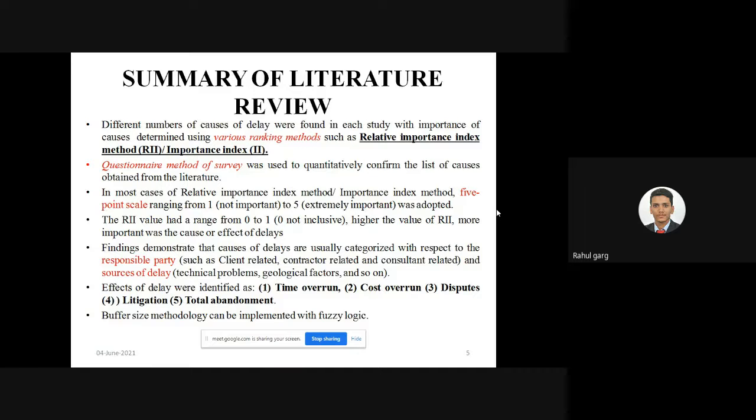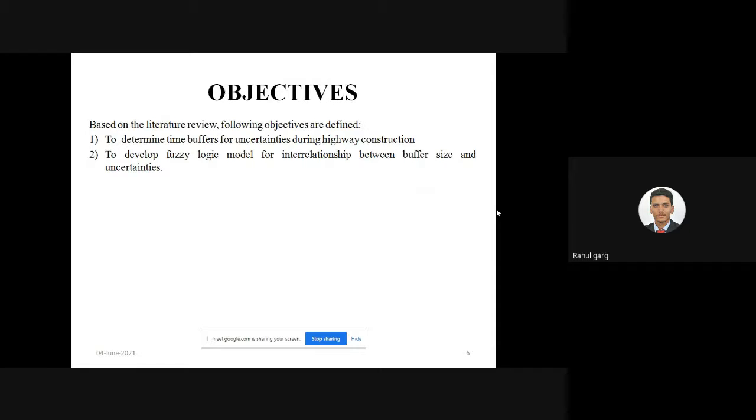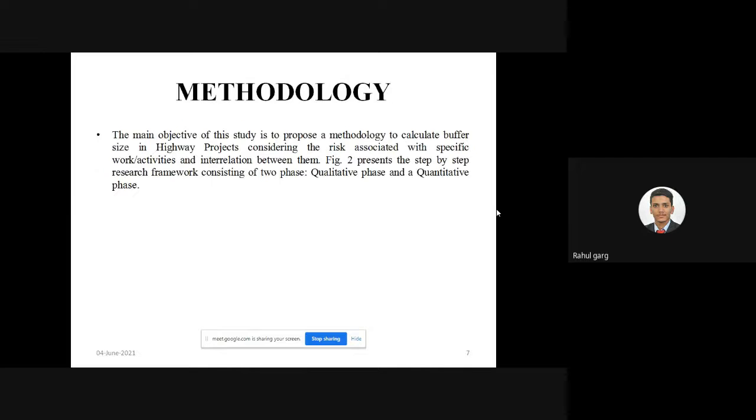So buffer size methodology can also be implemented with fuzzy logic. The objective of the study is to determine the time buffer for uncertainties during highway projects and to develop a fuzzy logic model for the interrelationship between buffer size and uncertainties.